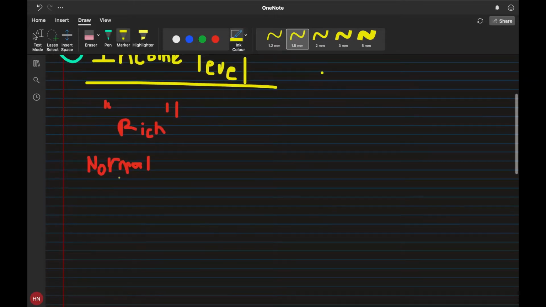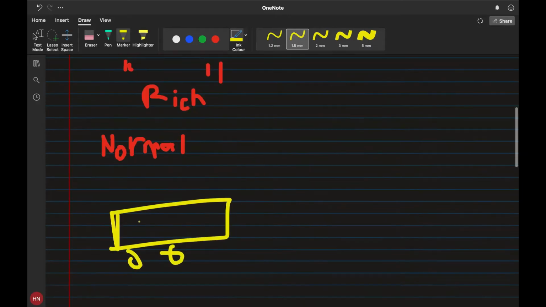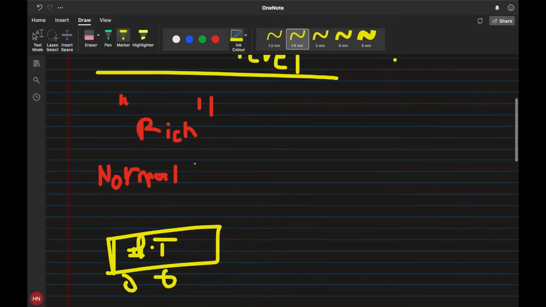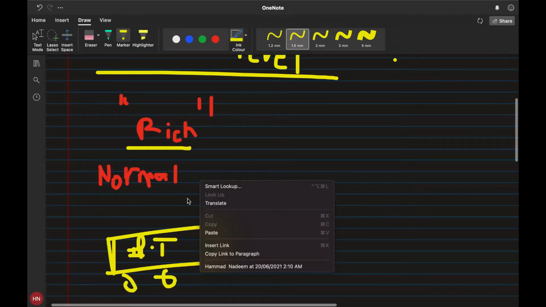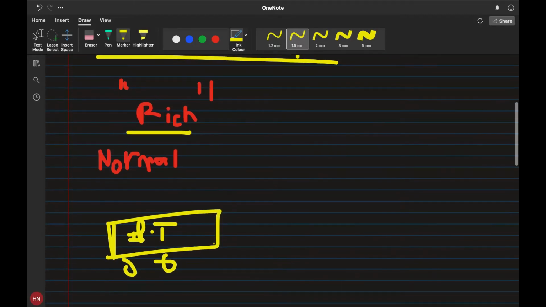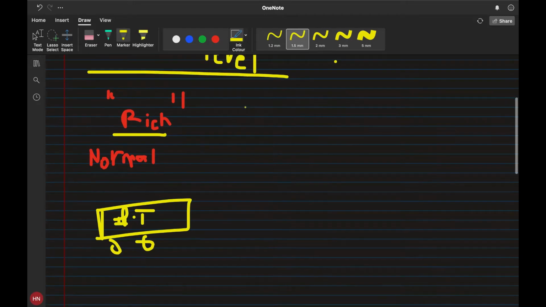For example, let's say public transport. If your income goes up, your demand for this will obviously be reduced. So this is like public transport. Your income is going up, you're already rich, this is your base income, and as your income goes up, your demand for public transport decreases, as compared to someone who's, let's say, poor.